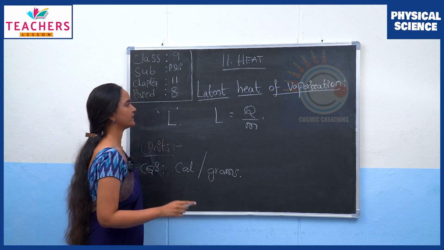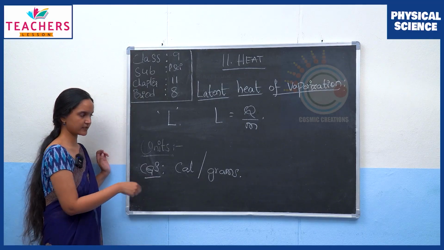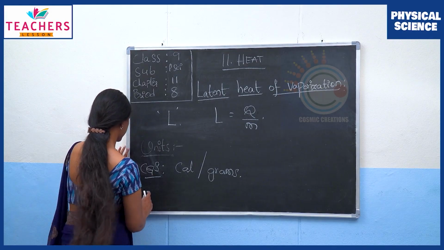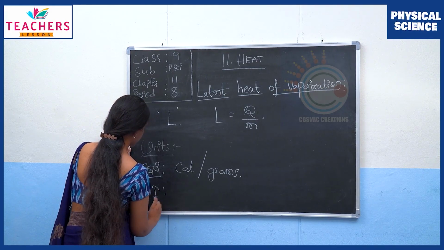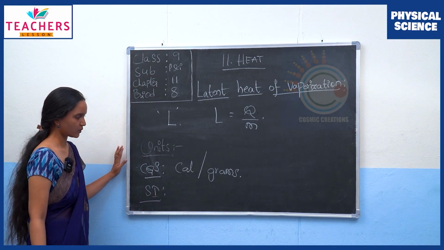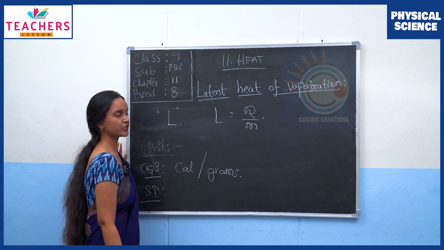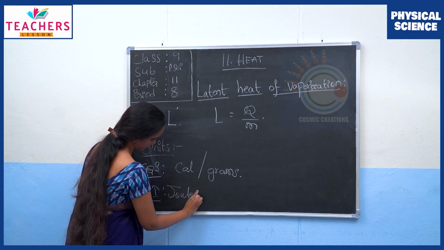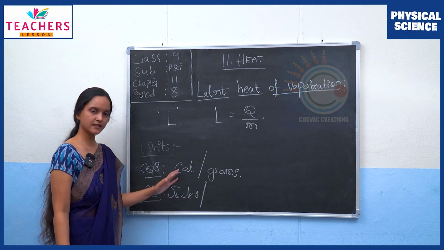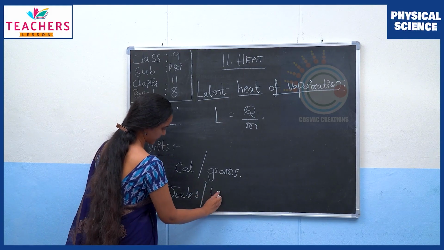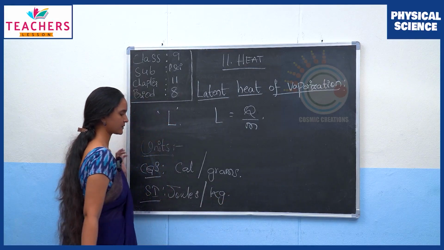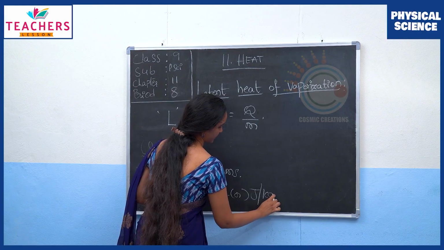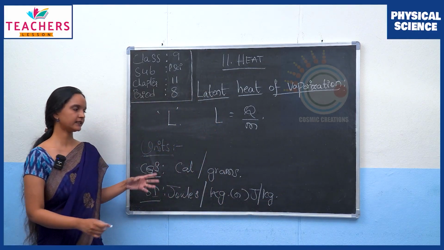So the unit of latent heat in the CGS system is calorie per gram. And in the SI system, the heat energy is measured in joules, and the unit of mass in SI is kg. So joule per kg is the unit of the latent heat. Clear?